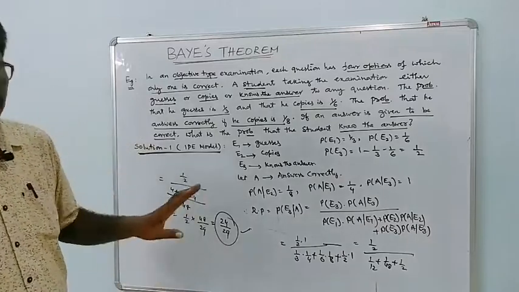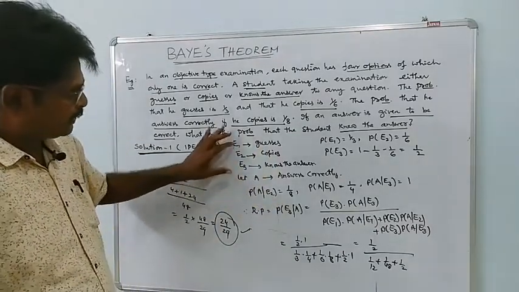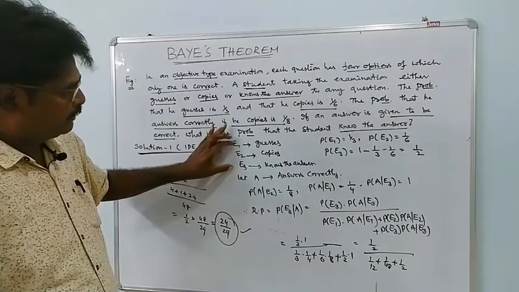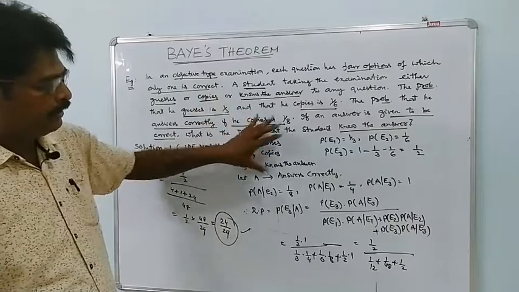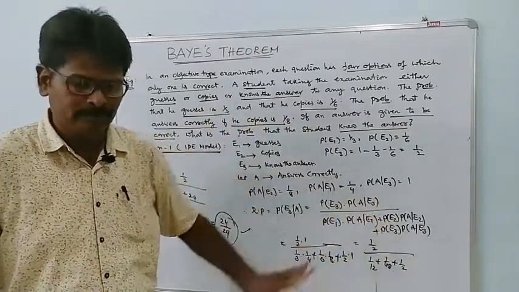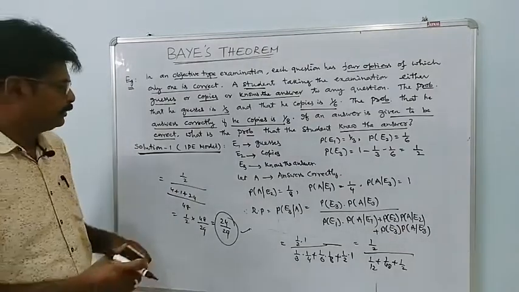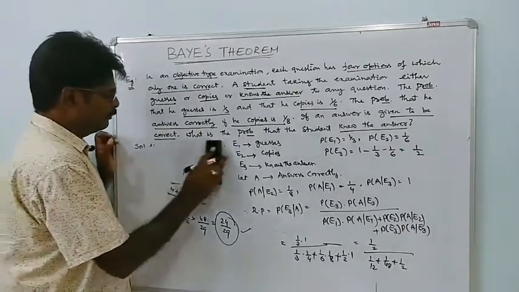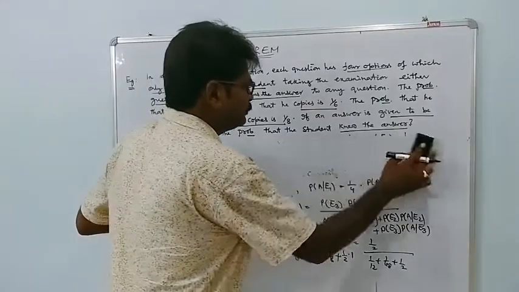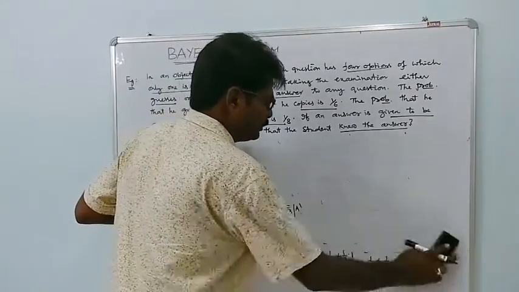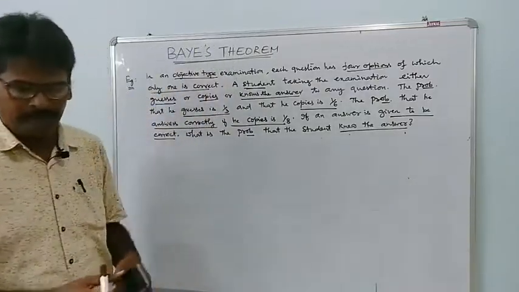This is the usual approach. In this problem, selecting the events E1, E2, E3 and selecting A is very important, and after that the problem is very simple. But if we use the tree diagram for solving this Bayes theorem, see how simple it is. We can answer any question relating to this problem in any way.